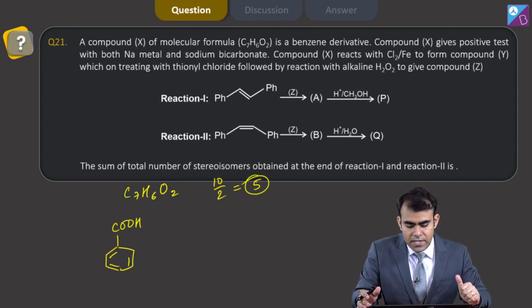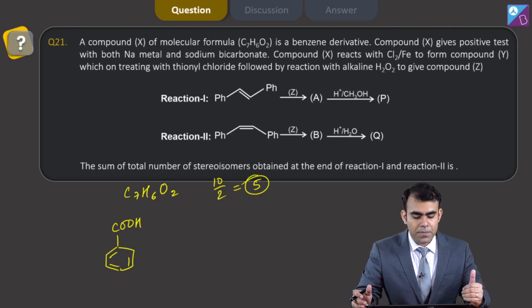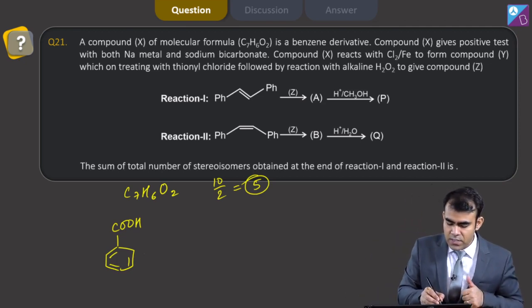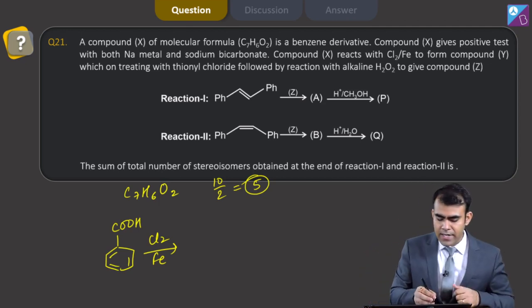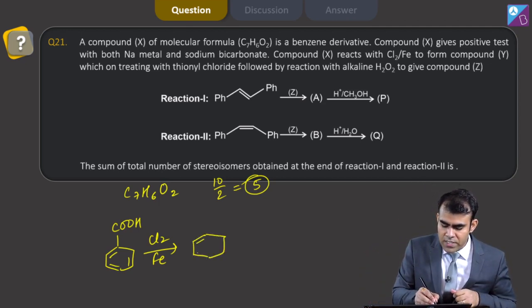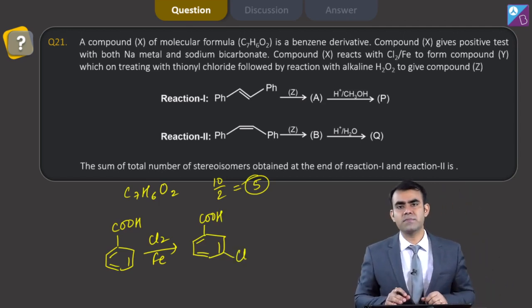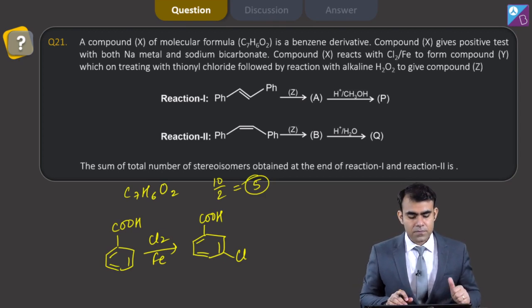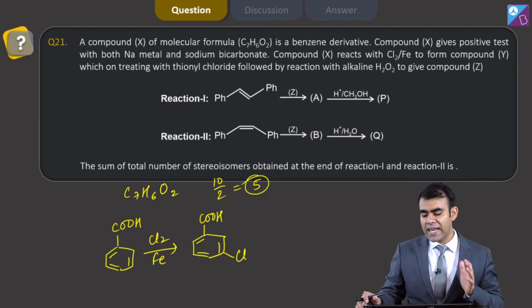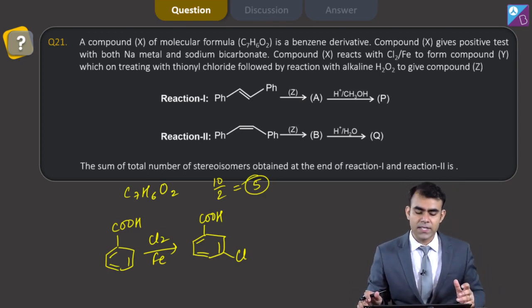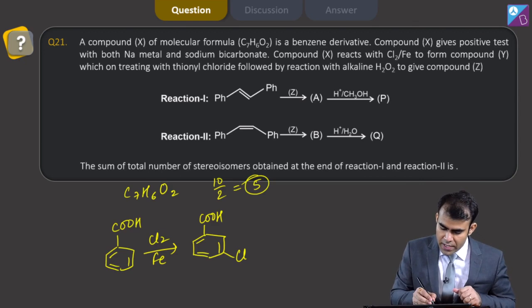Now compound X reacts with Cl2/Fe to form compound Y. We know chlorination will take place, and as COOH is a meta directing group, the position of chlorine will be meta to COOH. So this is meta-chlorobenzoic acid. Then we react it with thionyl chloride followed by alkaline H2O2 to give compound Z. This is Y, this is X.